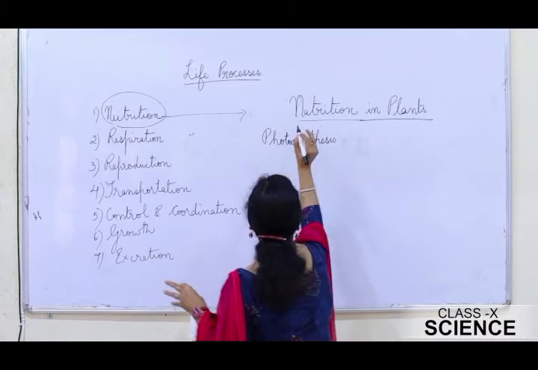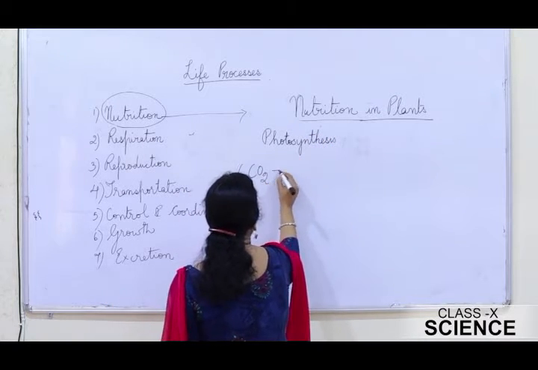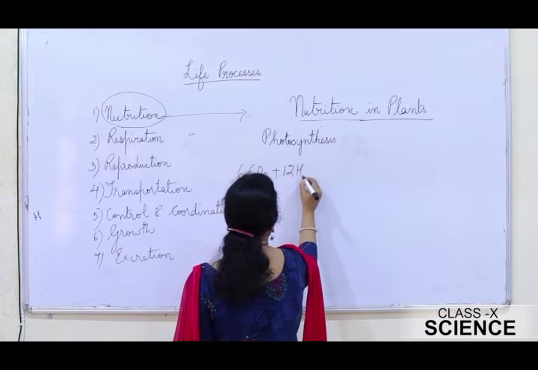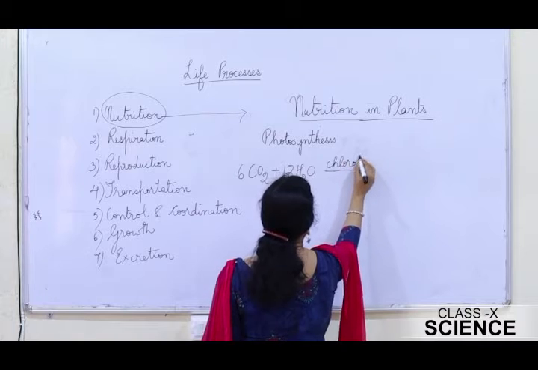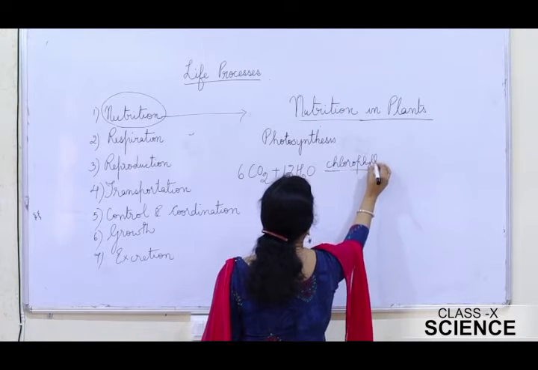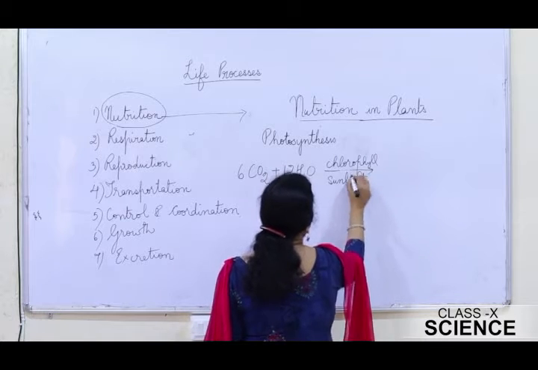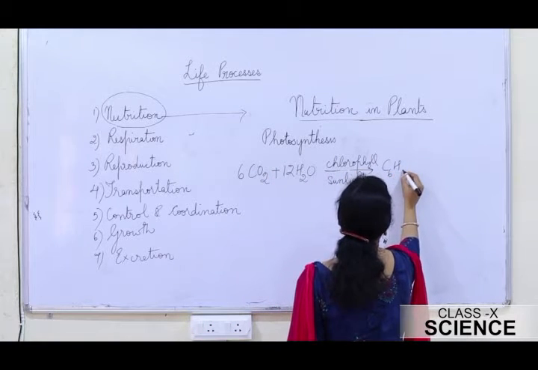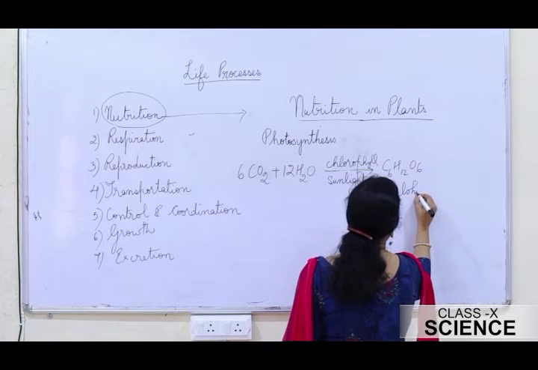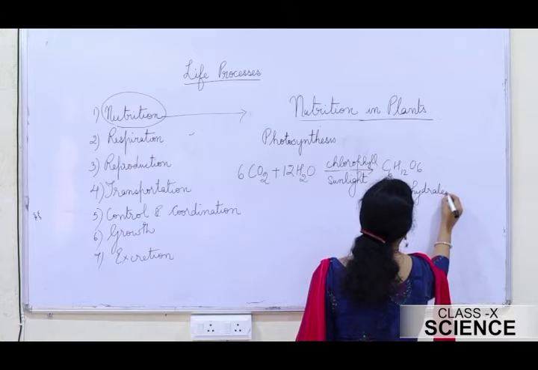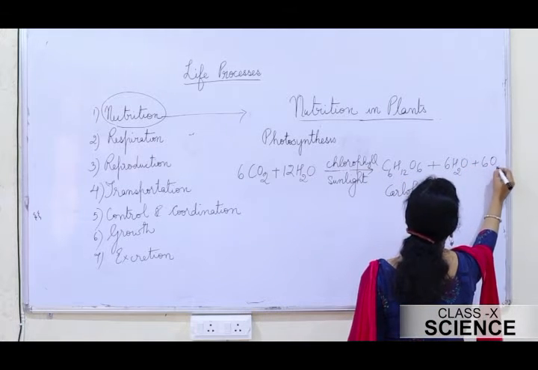If you sum this up in the form of an equation, it is 6 molecules of carbon dioxide plus 12 molecules of water in the presence of chlorophyll and sunlight. Sunlight, it gives, this is a carbohydrate. Then you have 6 molecules of water and 6 molecules of oxygen.